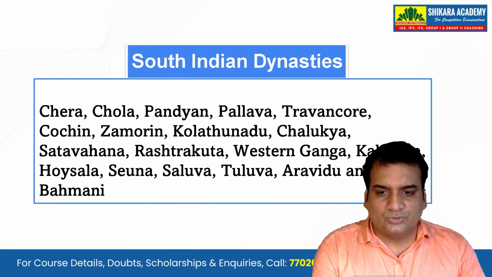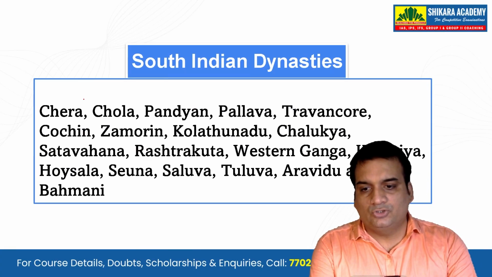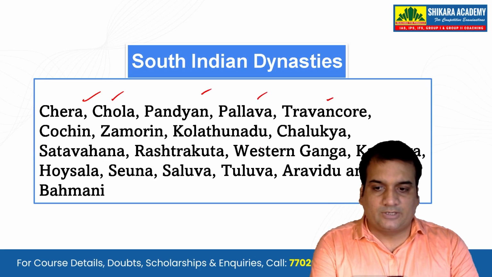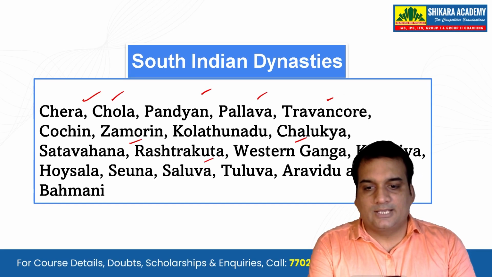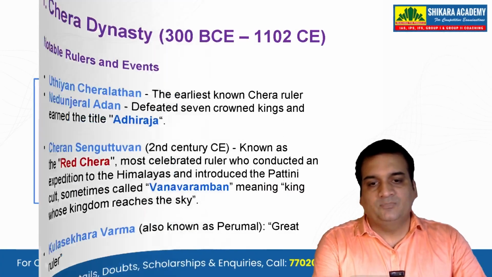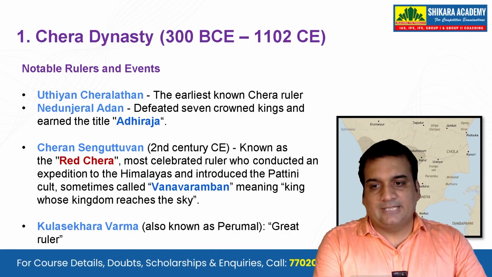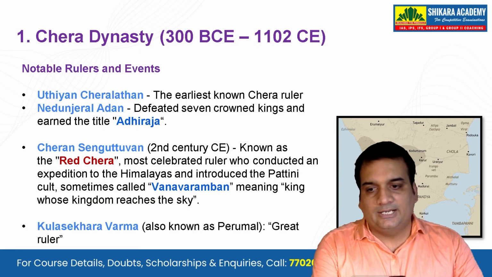So we are going to see few of these South Indian dynasties like the Cheras, the Cholas, the Pandyas, the Pallava, Travancore, Cochin, Zamorin. We will also see the Chalukyas, the Rashtrakutas, the Tuluva, Aravidu, and the Bahmani kingdom, and the terminologies. That is very important. So without wasting any time, let's get started with the Chera dynasty.